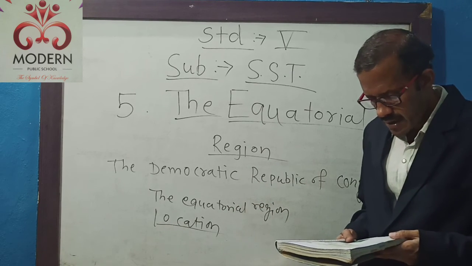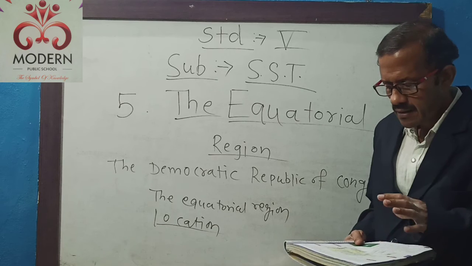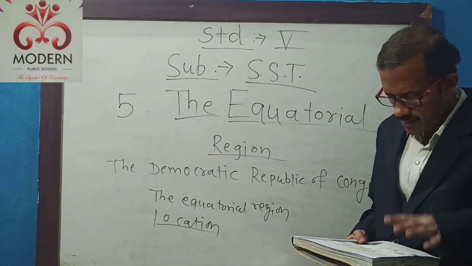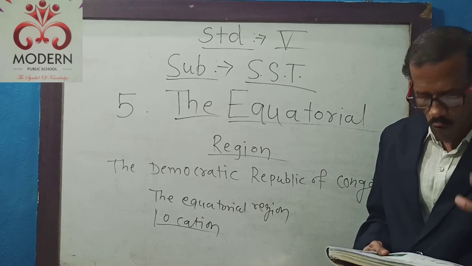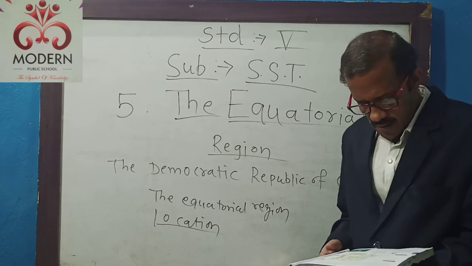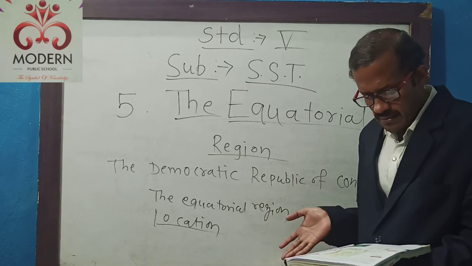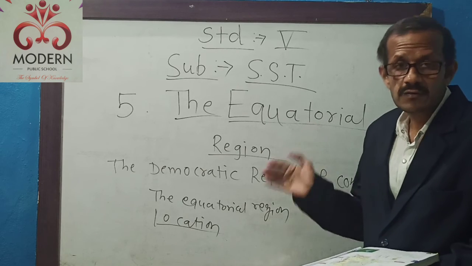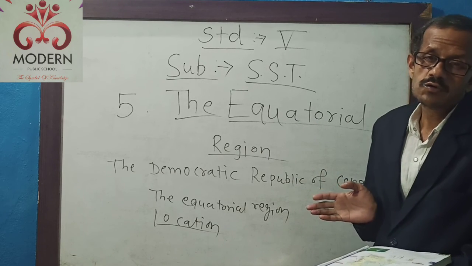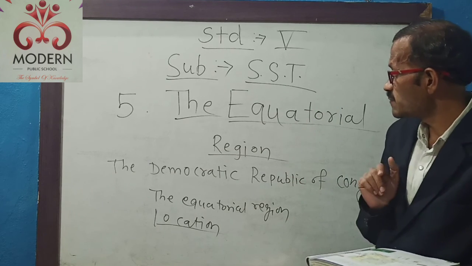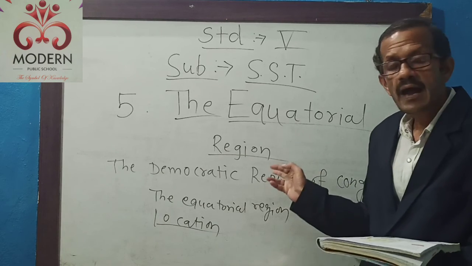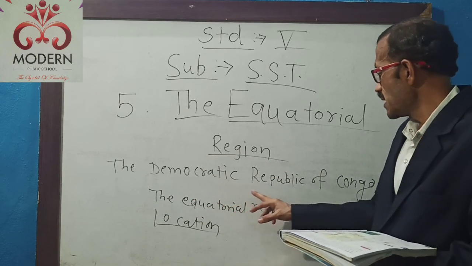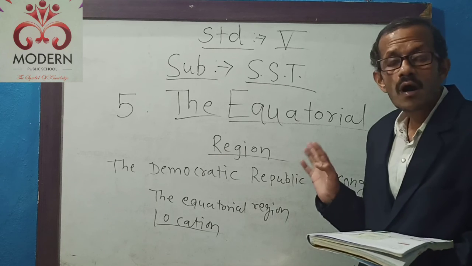Students, now you can observe this map of the Democratic Republic of the Congo. After that, we have to see the geography of this country in the next video. So this is the general information about the equatorial region, and in that particular region we are going to see the information about the Democratic Republic of Congo or Zaire.